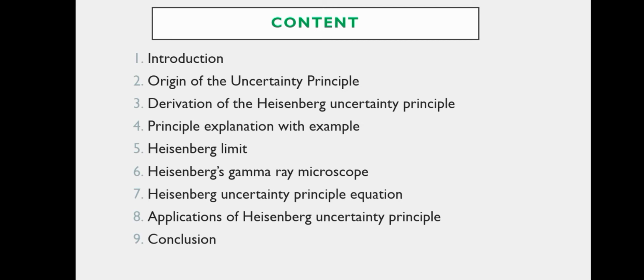Number 1, introduction. Number 2, origin of the uncertainty principle. Number 3, derivation of the Heisenberg uncertainty principle. Number 4, principle explanation with example. Number 5, Heisenberg limit. Number 6, Heisenberg's gamma ray microscope. Number 7, Heisenberg uncertainty principle equation. Number 8, applications of Heisenberg uncertainty principle. And the last one, 9, is conclusion.